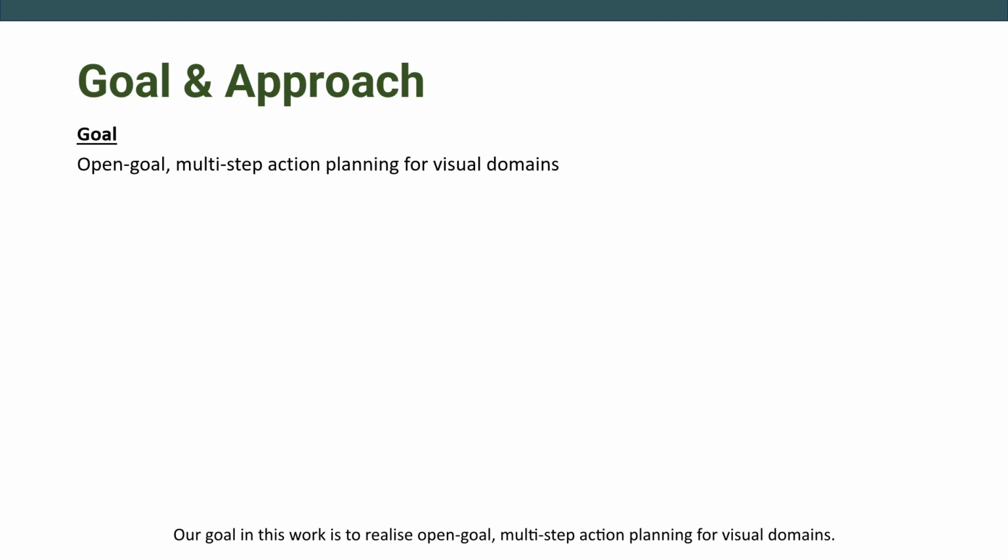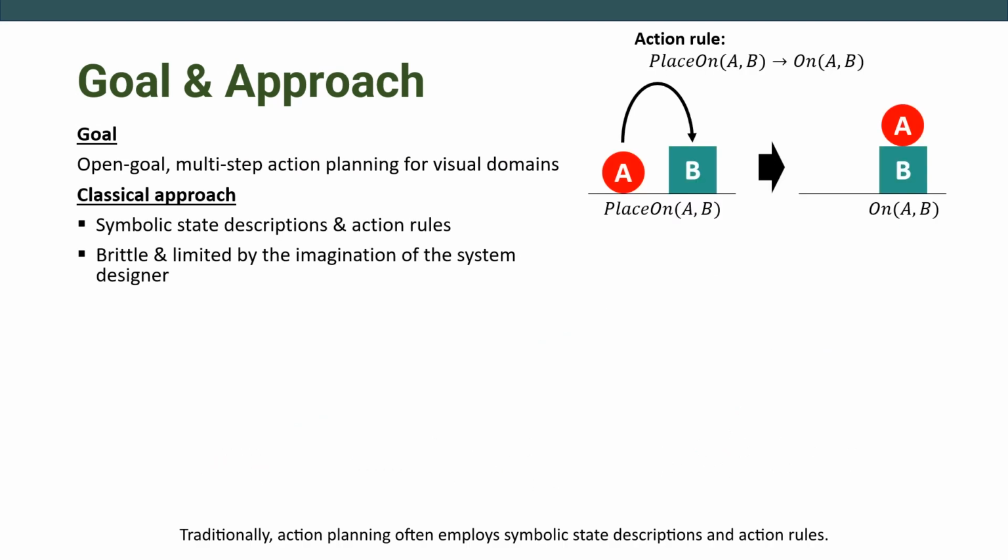Our goal in this work is to realize open-goal multi-step action planning for visual domains. Traditionally, action planning often employs symbolic state descriptions and action rules. However, symbolic approaches tend to be brittle and limited by the imagination of the system designer.